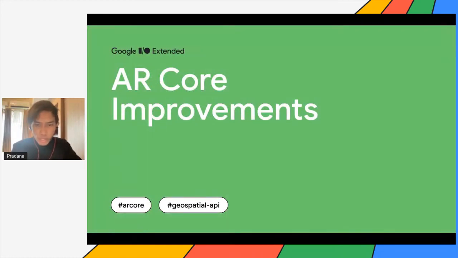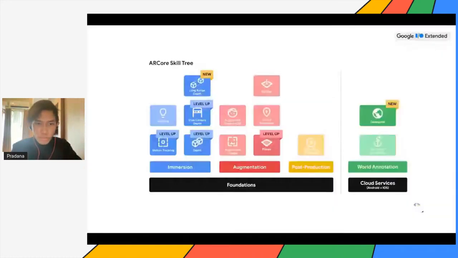As you can see, ARCore has a lot of improvements. First, in terms of immersion, ARCore has a level up in motion tracking, depth, and also dual camera depth. And of course, there is a new feature called long range depth, but I will not talk about that in this talk. In terms of augmentation, the plane detection has also leveled up. And in terms of world annotation, there's a new feature called Geospatial API, and that's the topic that I will talk about.